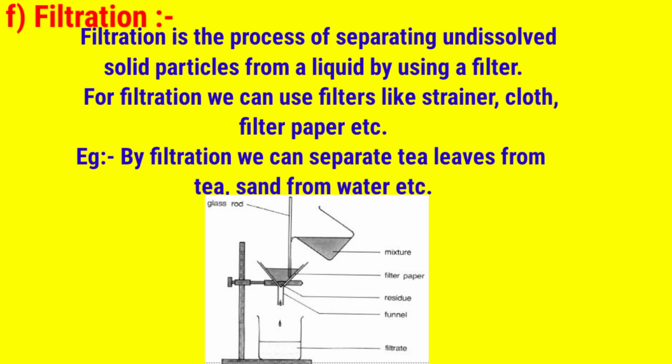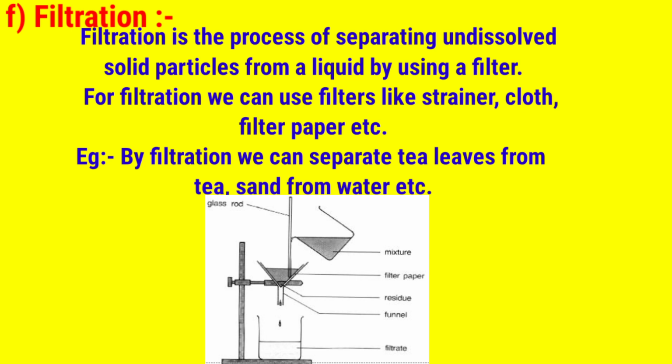In the case of a filter, the pore size is very small, but in the case of a sieve, the pore size is much larger. So we can separate larger size particles through a sieve, but if you use a filter, then very microscopic or very small particles can be separated with the help of a strainer, cloth or filter paper.